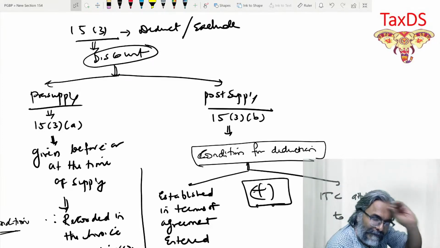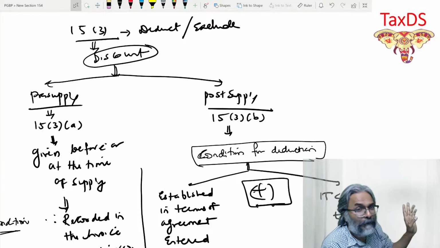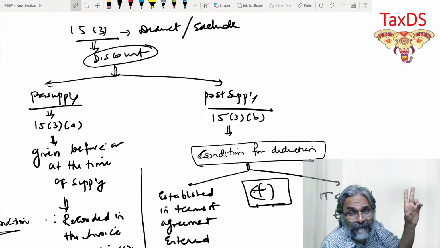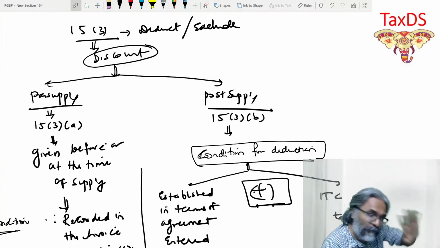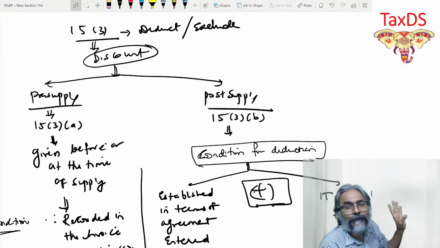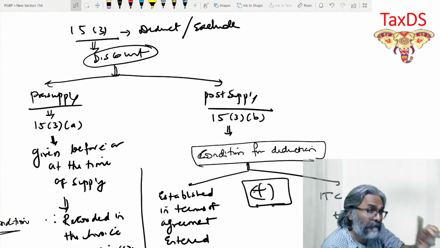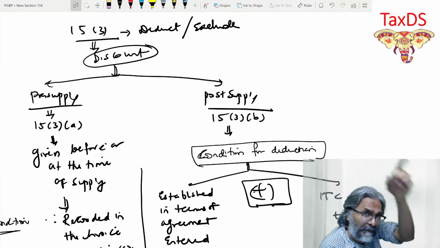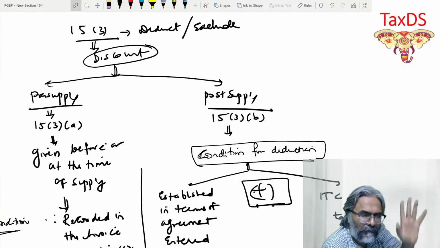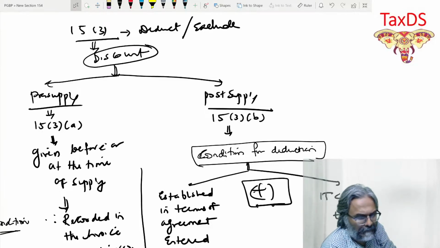You only have to write that. Don't travel here and there, students, for this particular adjustment. Standard statements are there. You just have to write the standard statement. You cannot write anything else. If you write something else, even though your answer is right, gone. He will give you half mark.